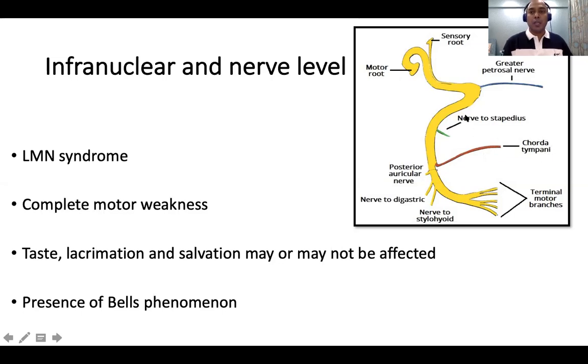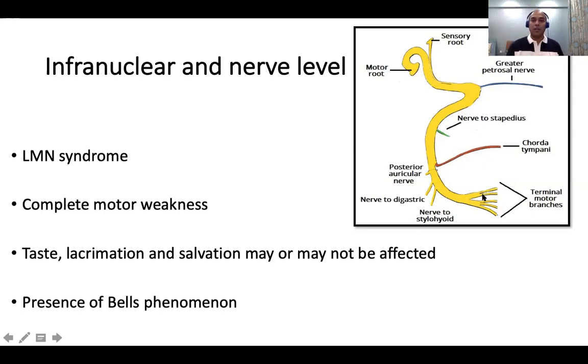Okay. So I will tell you how to simply remember. It is tear, hear, and then taste, and then face. Very simple. I mean, this was written in one good clinical book. So it is tear and hear, taste and face. Easy to remember. Geniculate ganglion for tears, nerve to stapedius for hearing, chorda tympani for taste, and the last muscles for the face. So tear, hear, taste, and face.